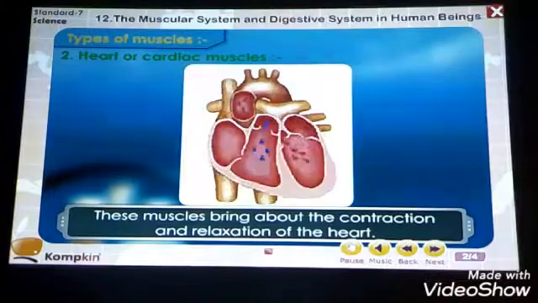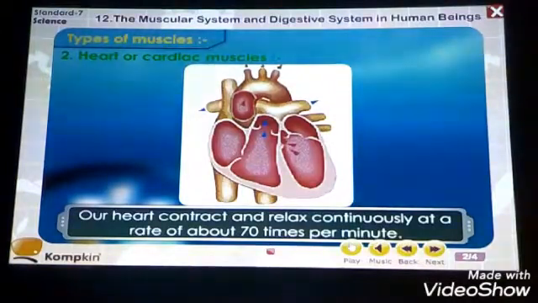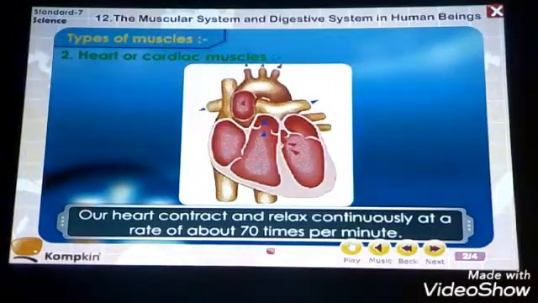Now see here, the blood is coming inside the heart, and its movement is as you have seen in the video, the blood is coming inside. If the blood is coming inside, definitely the heart is becoming relaxed. And when the blood is going out of the heart, it contracts.